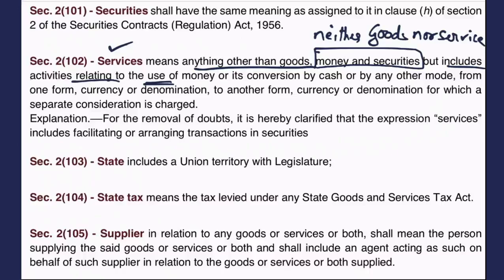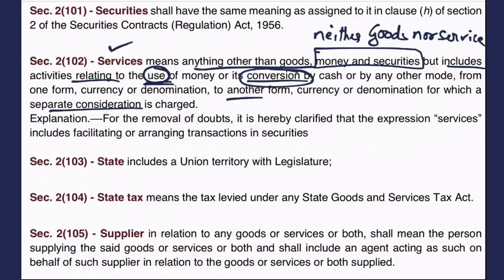So that commission on demand draft is chargeable to tax. Okay, or its conversion. Second point is conversion, by cash or by any other mode, means online, from one form, currency or denomination to another form, currency or denomination, for which a separate consideration is charged.